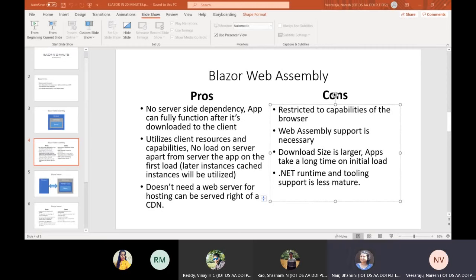So Naresh, like you said, all browsers do not support this, right? Yes. Okay, so any examples of browsers it doesn't support as of now? Yeah, like your older versions of IE, like IE 11, they don't support it. So WebAssembly is an ECMA standard. It is a standard ECMA. Vinay, you want to shed some information?